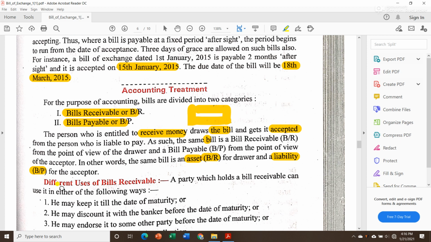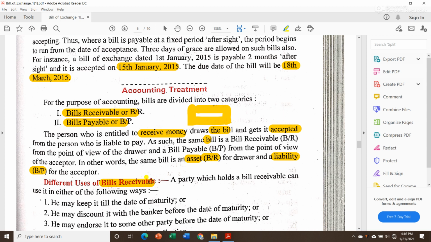Now there are different ways in which we can use a bill receivable. We are talking from the bills receivable perspective. We are the person who drew that bill and we are going to receive money from the payer.